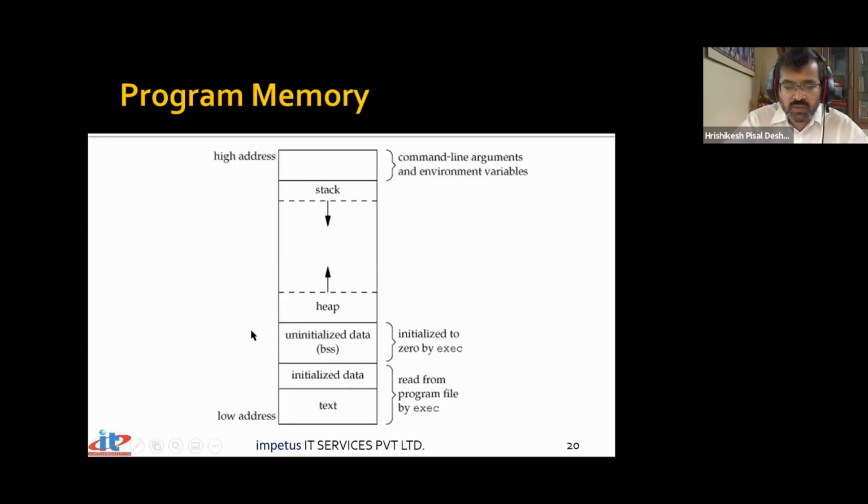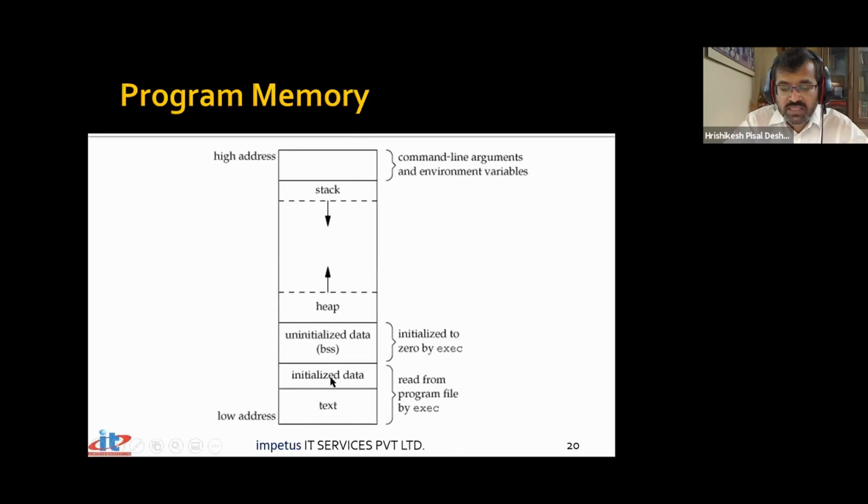If you look at the program memory, a typical C++ program, how does its memory layout look? We have at the bottom the text area. When I say text area, all instructions are stored over here, because your program is made up of text, that is instructions, and the data. So your text area will have all the instructions that are there in the program.